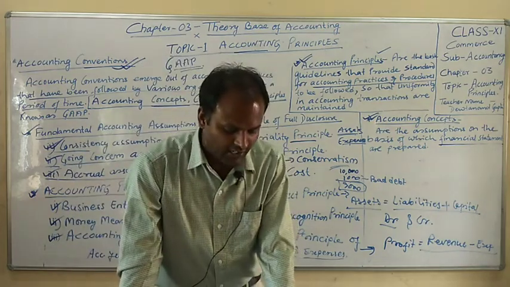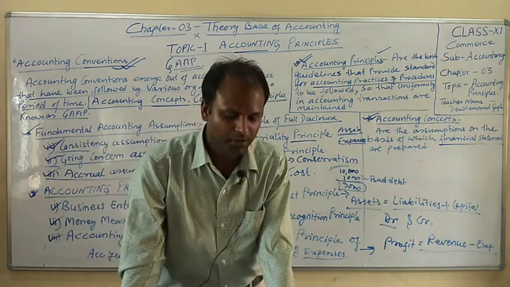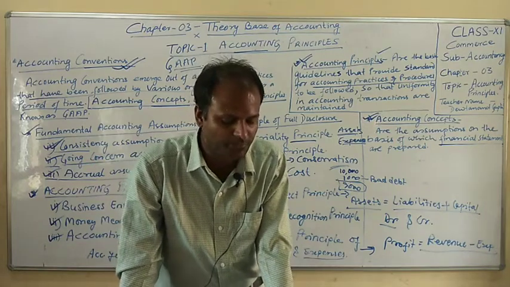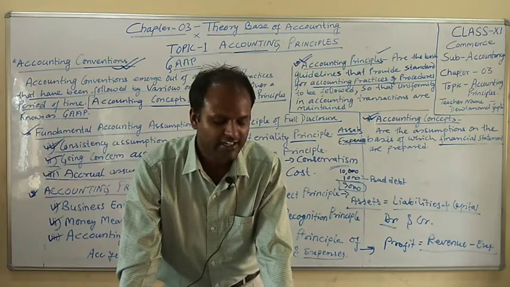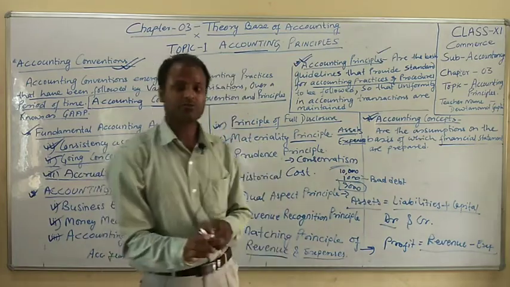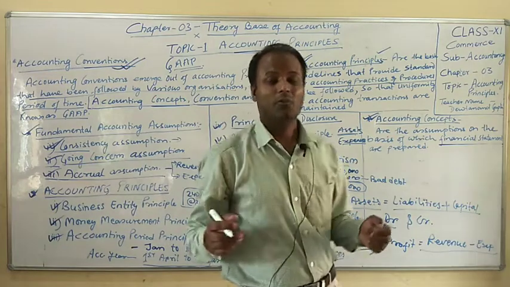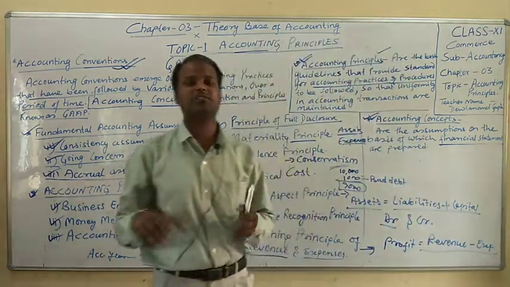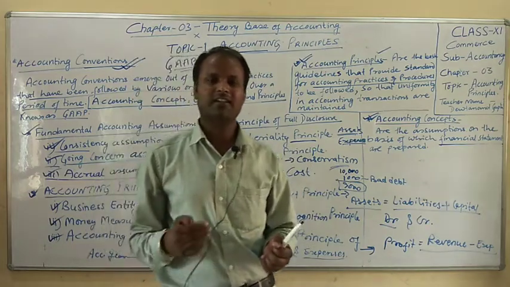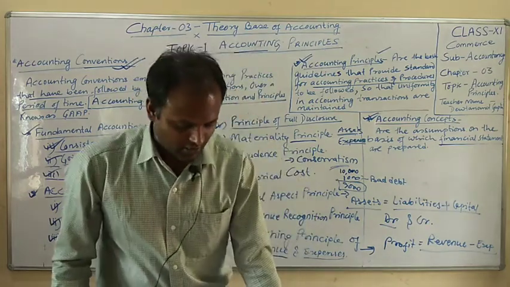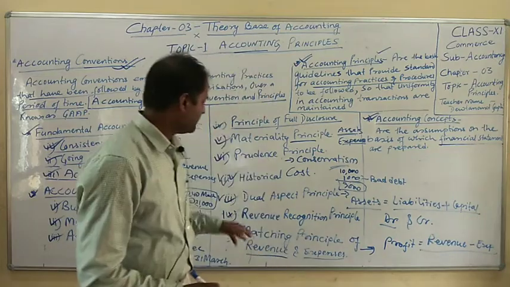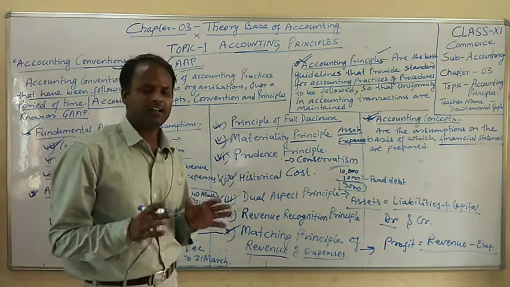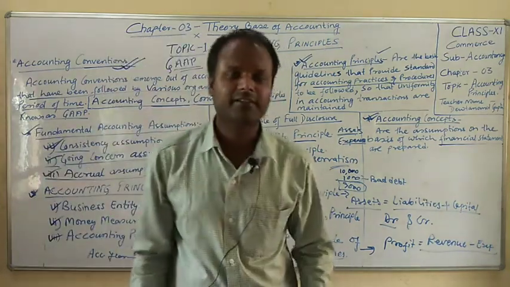Now let us take an example. To ascertain the profit for a period, the business must identify the revenue for the period and compare it with the related expenses to earn that revenue. Whatever business we are doing, when the business is carried out, revenue will be there, but related to that revenue there will be some expenses also. That's why we can say that the matching principle of revenue and expenses should be applied in one accounting period. Okay, thank you.